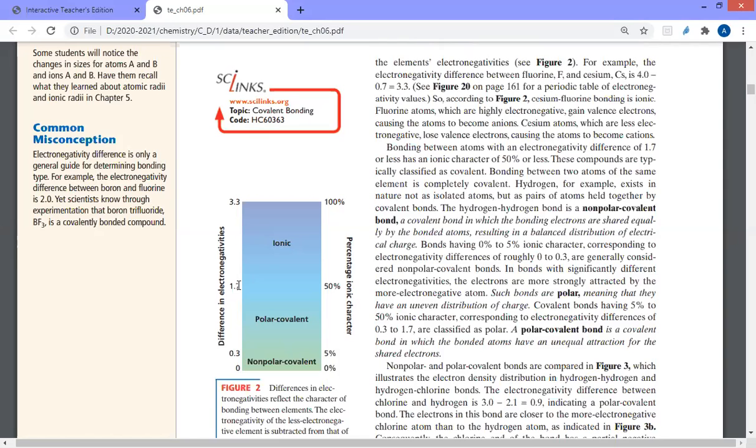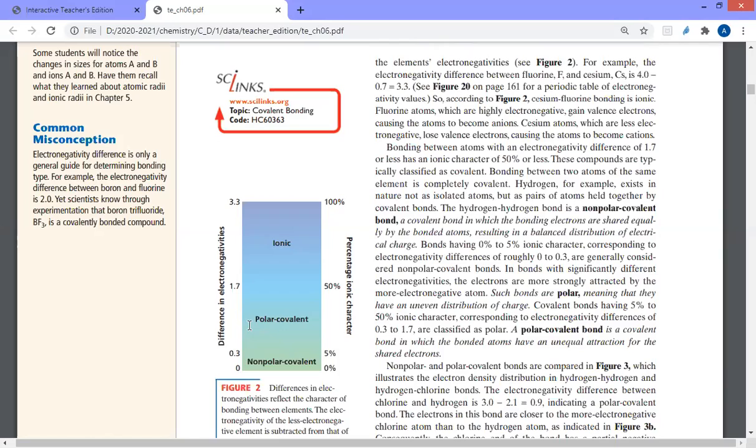So more than 1.7 means we are going to pass to ionic bond, and as the difference increases, of course we have more ionic characteristics, which means here we find 3.3, the difference between cesium and fluorine, the lowest electronegativity and the highest electronegativity ever. So it's 3.3, the highest point of the scale. So as we move like this, we have more electronegativity, which means more ionic characteristics. But if the result is less than 1.7, it means we are going to pass to a covalent bond.